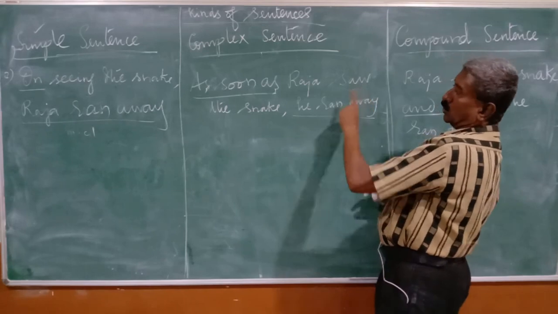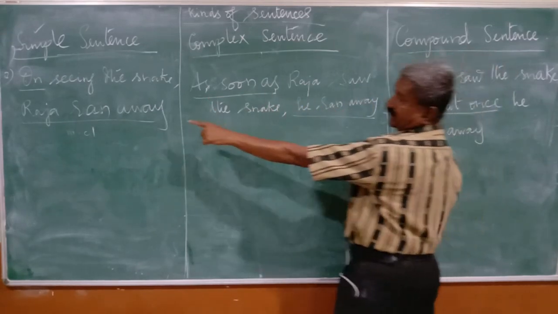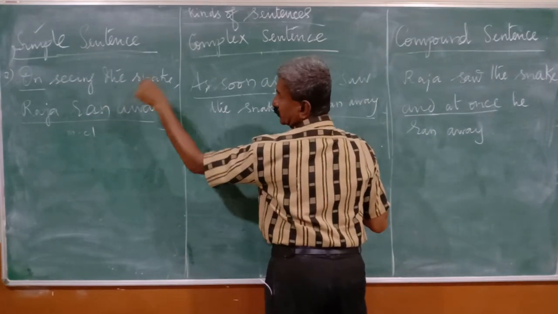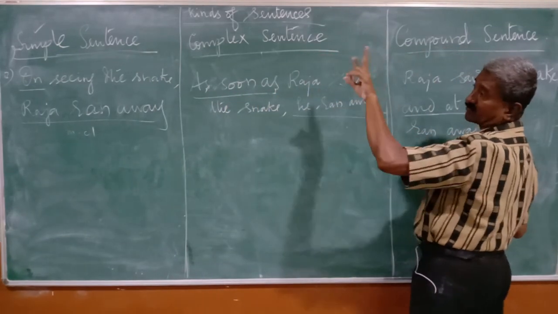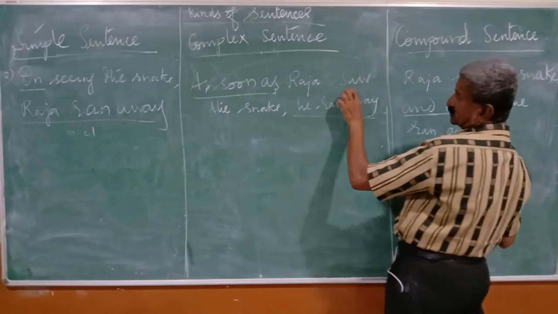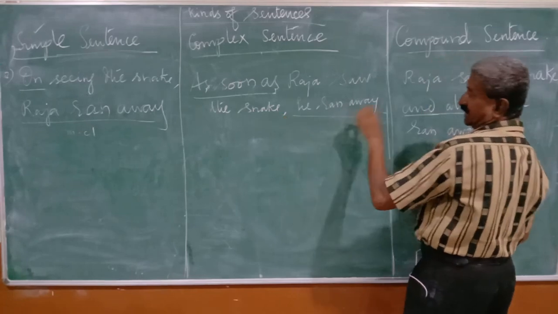Clear? Why do we use the past form? He ran away, Raja ran away, ran. So we have to use the past form of the verb in the subordinate clause too. See, saw, seen. So we take saw. As soon as Raja saw the snake, he ran away.